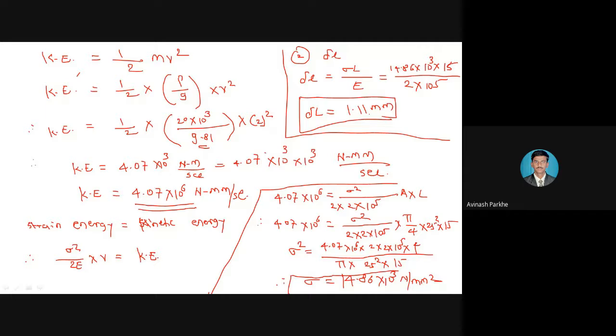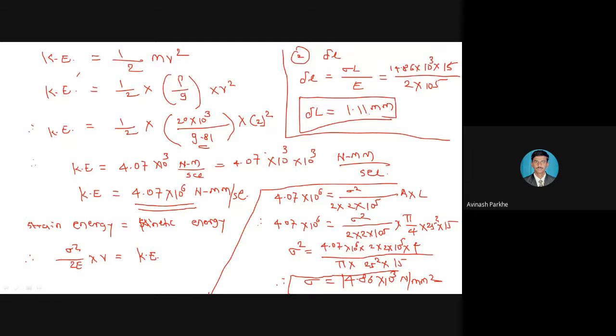So if you go through this statement, the unknown parameters are the same that we have to calculate, whatever we calculated in the previous type number 1. But in that, the words like gradually applied load or suddenly applied load are mentioned. So by using that we can immediately calculate the stress, because for the gradually applied load we have the direct formula sigma is equal to P upon A. For suddenly applied load we again have a direct formula, that is sigma is equal to 2P upon A. So immediately we can calculate the sigma, and that sigma we can put in for the further calculation.